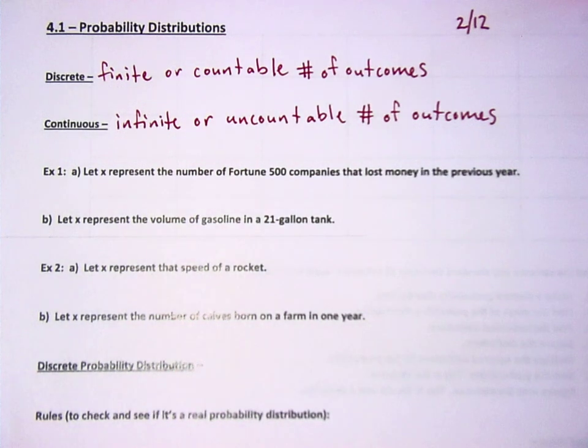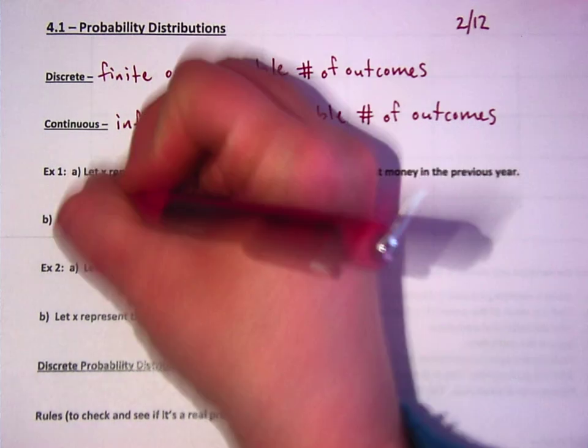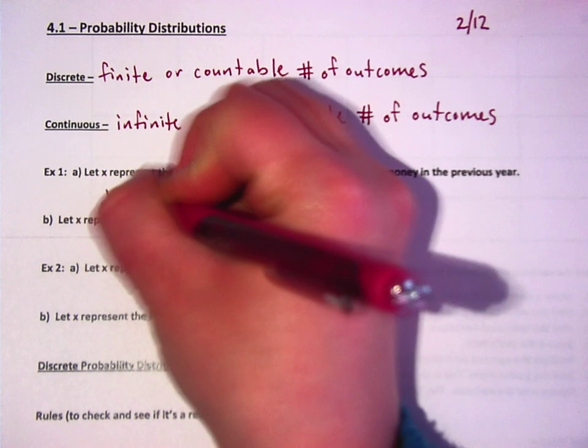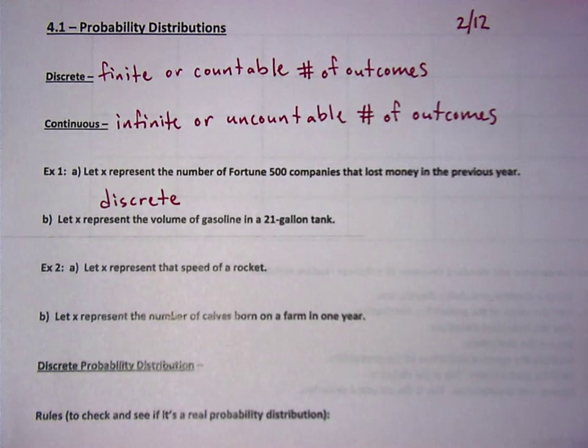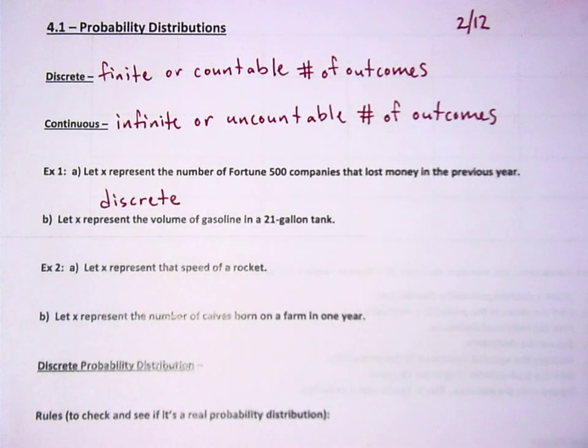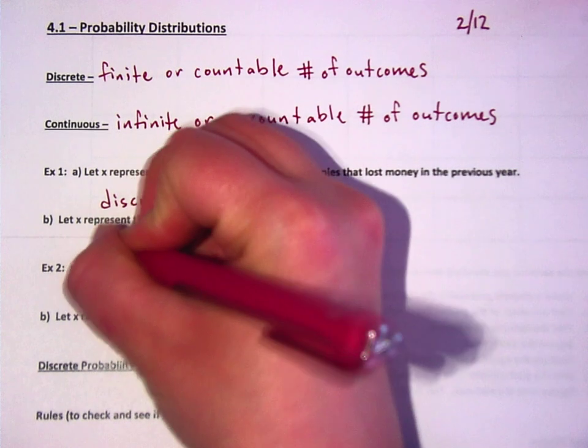For example, let's look at example 1. X represents the number of Fortune 500 companies that lost money in the previous year. If I gave you enough time, could you list all the companies that lost money the previous year out of the Fortune 500? Yes, this is discrete, this is countable. This one is continuous, this one's uncountable.